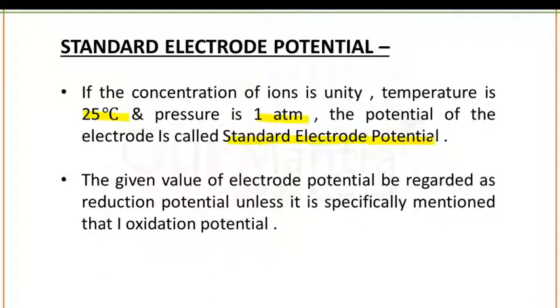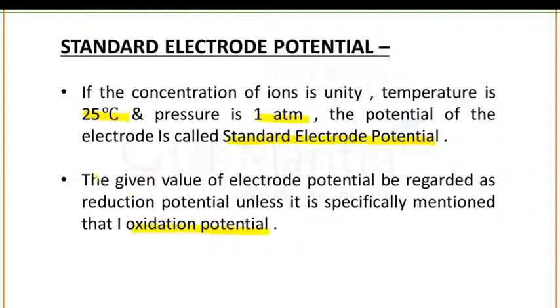Means in case of standard electrode potential, you have to take all the criteria in standard forms: concentration of ions as unity, as 1, temperature 25 degrees Celsius and pressure 1 atm. The given value of electrode potential is regarded as the reduction potential unless it is specifically mentioned, that is, oxidation potential.